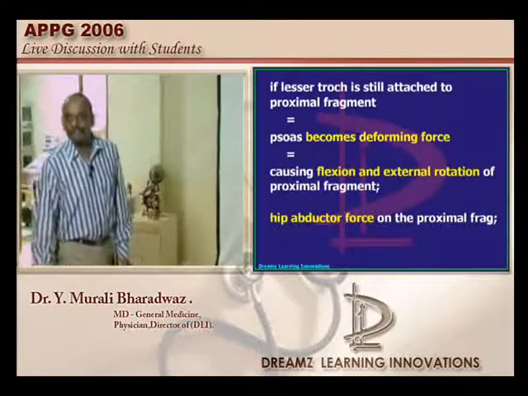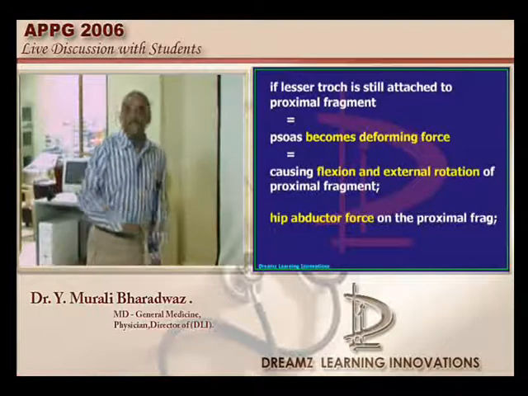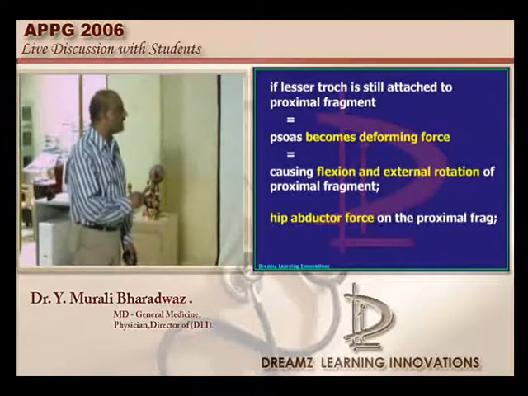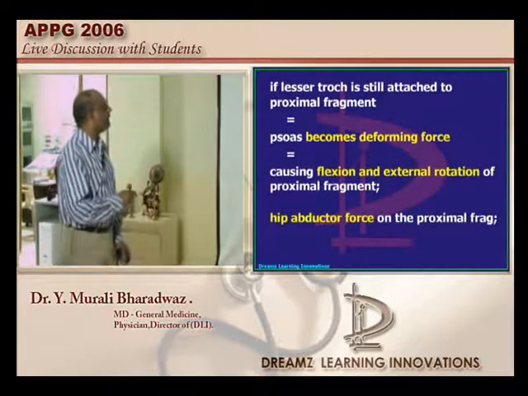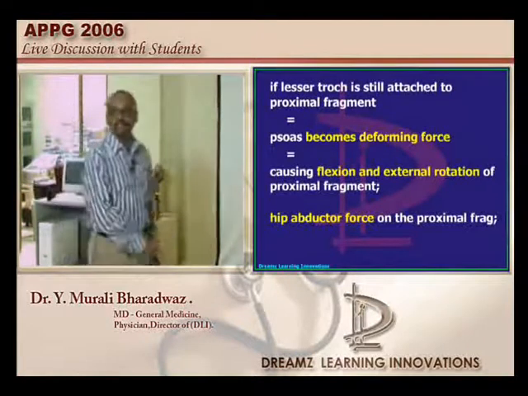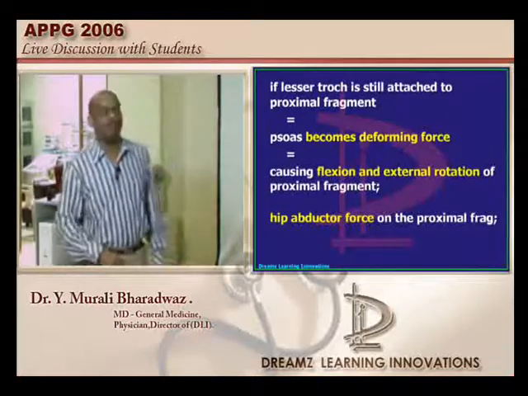Psoas is a very important muscle which is attached. That's the reason, doctor, psoas becomes a deforming force. It will cause the proximal fragment to go into flexion and external rotation. In the case of the subtrochanteric fracture, this needs to be remembered. So, external rotation is one of the reasonable conclusions regarding the position of the proximal fragment.